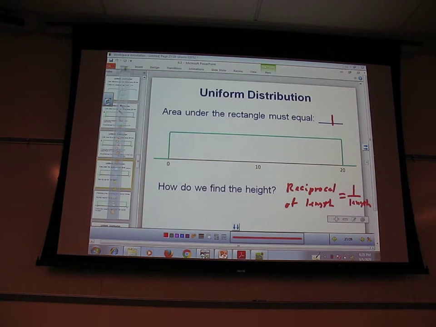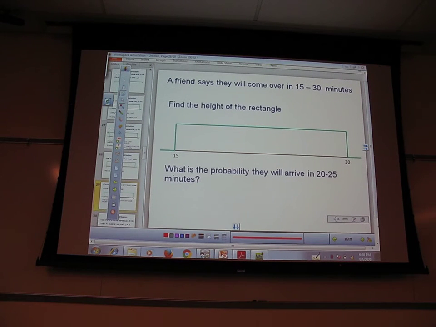All right, so again, the height is just 1 over the length. And your problem, how long is that rectangle? 15. It goes from 15 to 30, so it's only 15 long. It's not 30 long. So what's the height? 1 over 15.